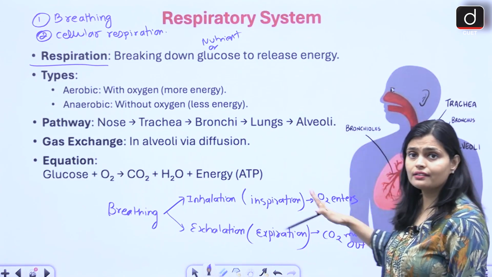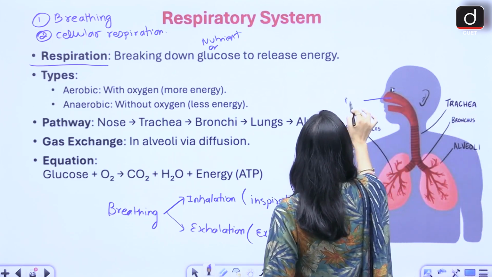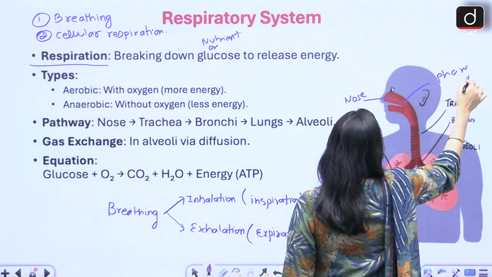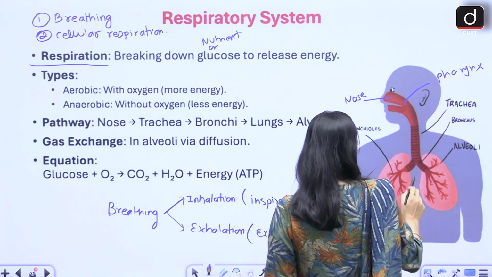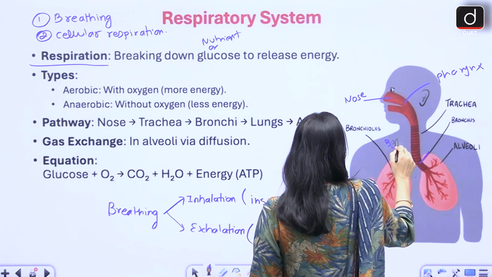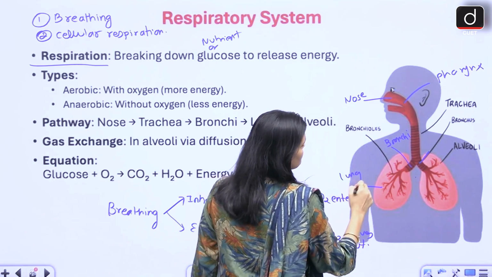Now what are the respiratory organs we have actually? So here we have the nose, right? Here we have the pharynx, right? Then we have the trachea, then the bronchi. These are the bronchi, right? This is your lungs.